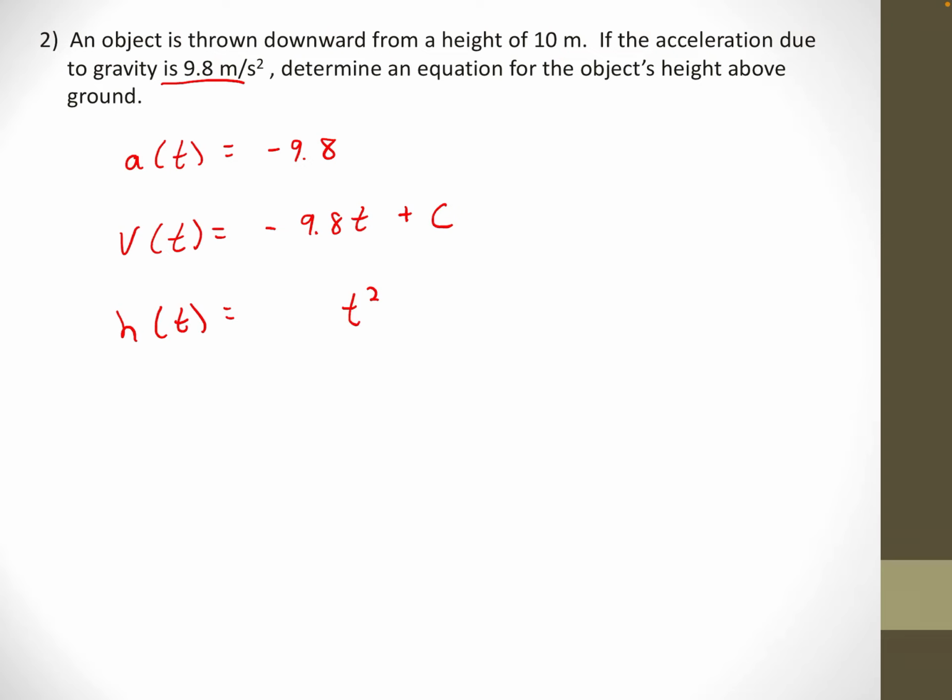So what number out front do I multiply by 2 and get negative 9.8? And it's negative 4.9. And you might have seen that in previous courses, that number out front is always negative 4.9 when we do objects on the Earth type questions. Let's just check if that's right. 2 times negative 4.9 is negative 9.8. And then the power reduces by 1, and I get t.